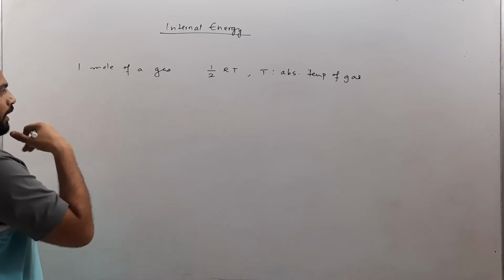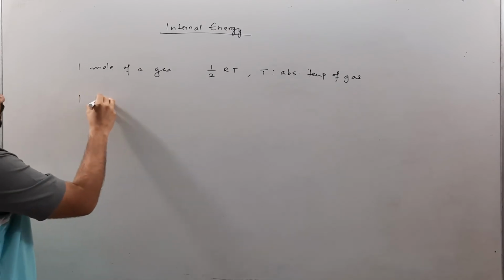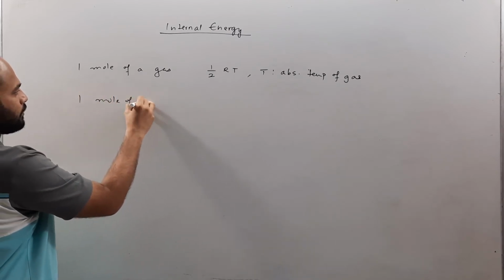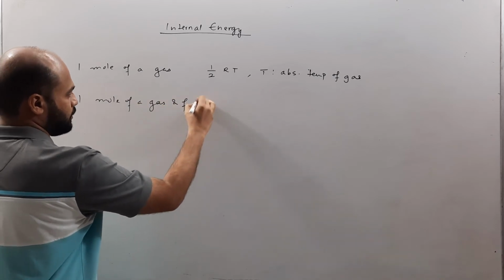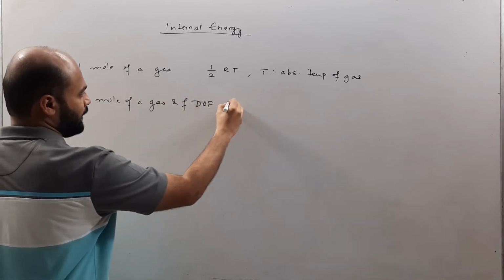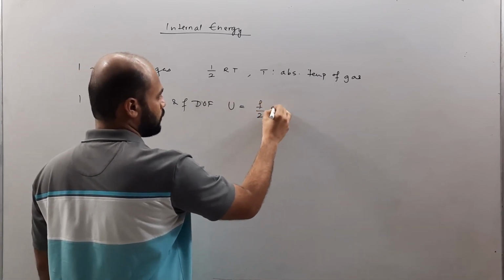Now once this is understood, if there are F degrees of freedom for 1 mole of a gas, again it's 1 mole of gas that we are considering, and F degrees of freedom, internal energy is going to be F by 2 RT.